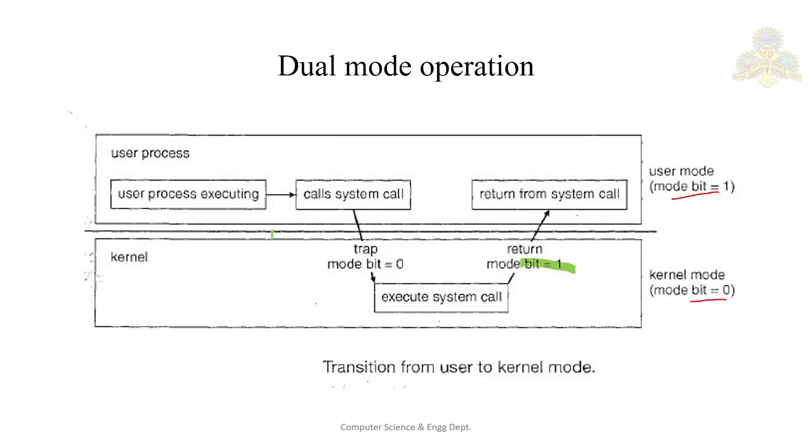Some other examples are IO control, timer management, and interrupt management. So this is about dual mode of operation. Here you have to understand how control passes from user process to the kernel and from kernel to the user process, and what the mode bit value is during that time.